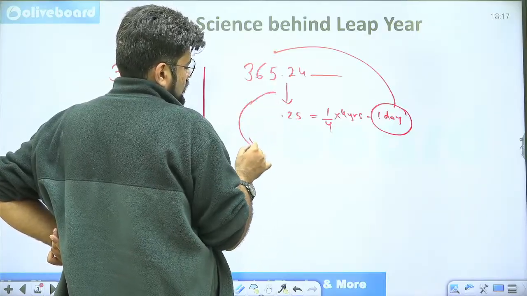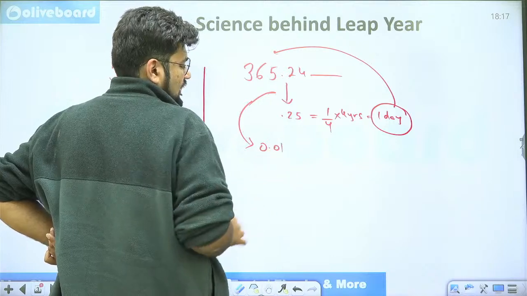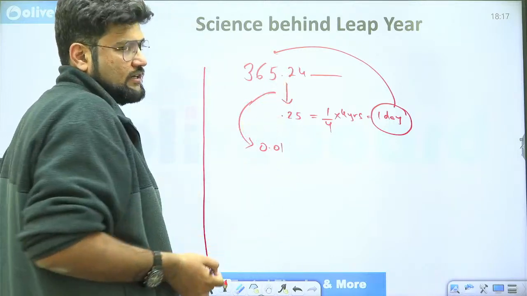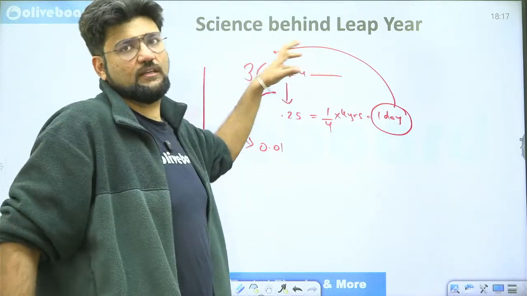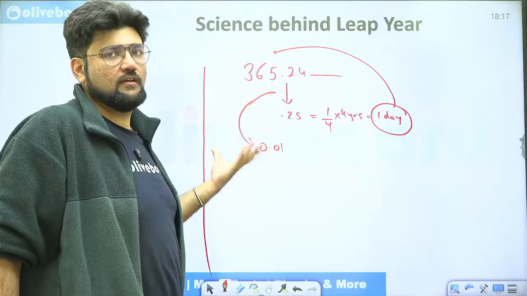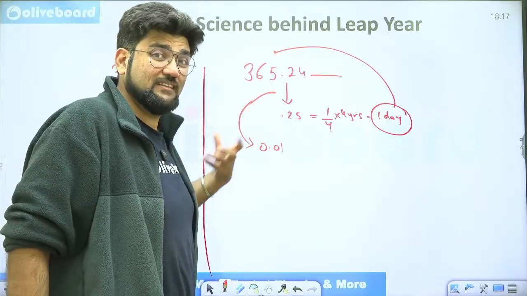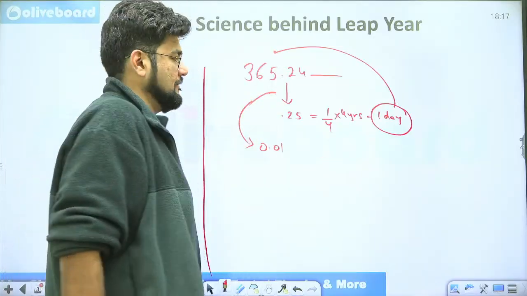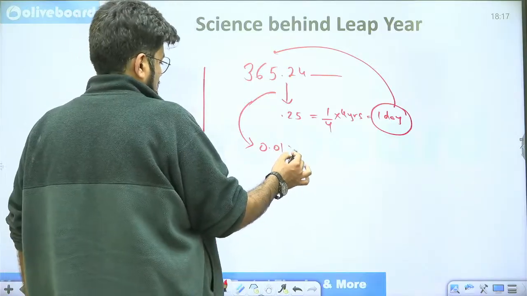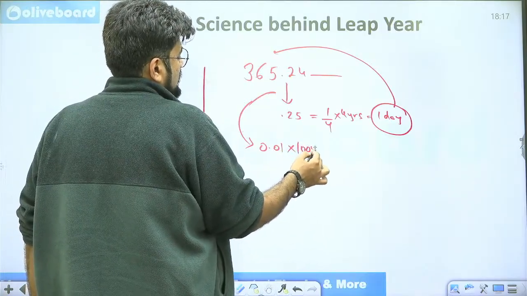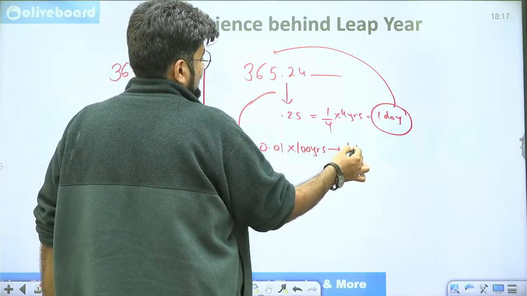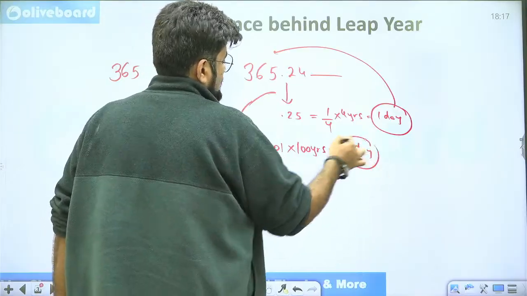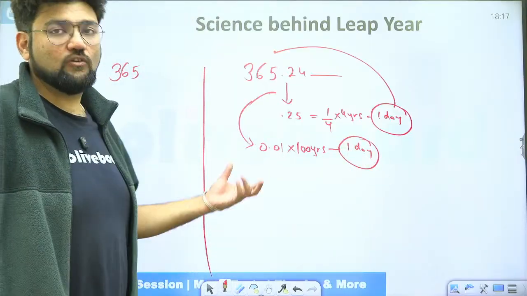So they skipped a 0.01 here. Now 0.01 was a negligible quantity, because 0.24 something something something, if you round it off to 2.25, you're skipping 0.01. You're assuming this to be extra in your calculation. But over the period of 100 years, this became another day. And this was causing the discrepancy in calculation.